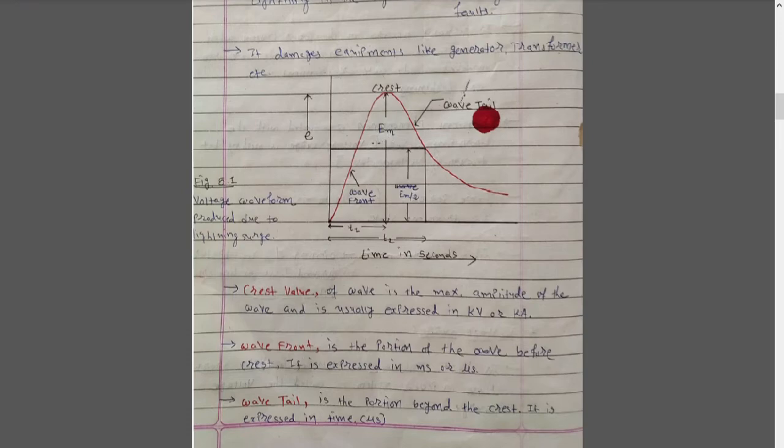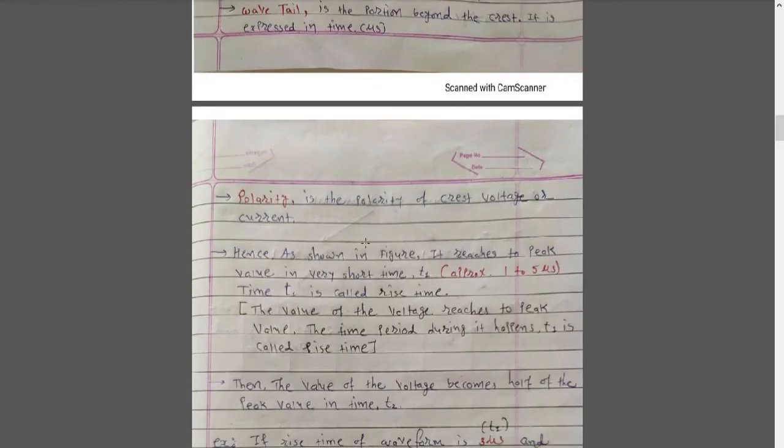Here you have to understand one or two things. Let us say the crest value or peak value of this wave is denoted by Em. The time t1 taken by the waveform to reach the peak value or crest value is known as the rise time, as shown in the figure. It reaches the peak value in a very short time, t1, which is called the rise time.